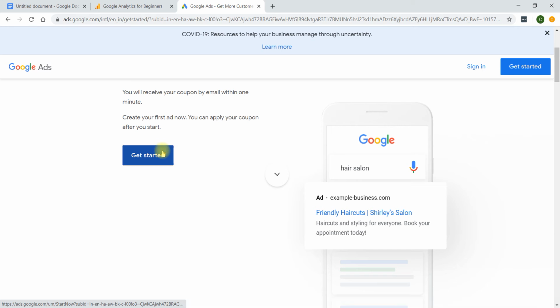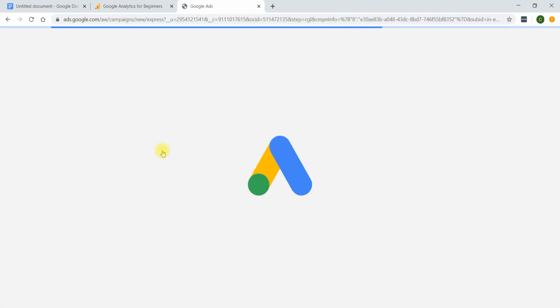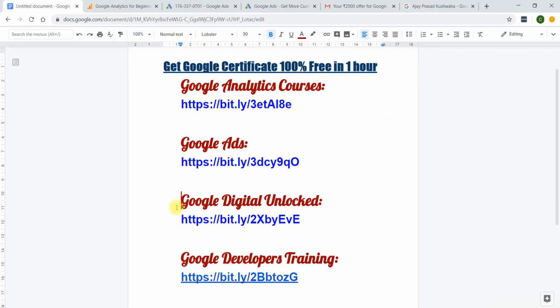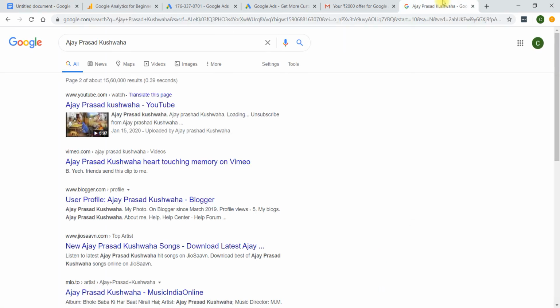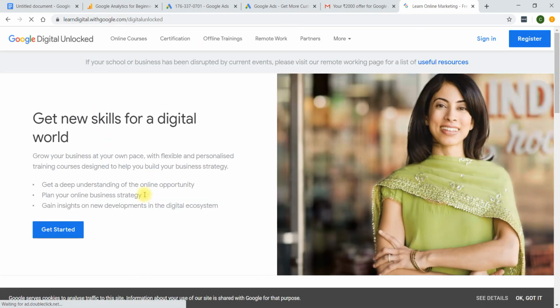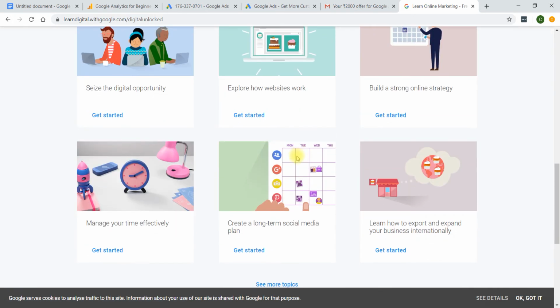So you can see here, first we have to create ads, and after that we have to apply those coupons. Otherwise there is the other course, Google Digital Unlocked. This is one of the best courses you can go with. So let me go with this, and you can get started from here and you will get a certificate from this.